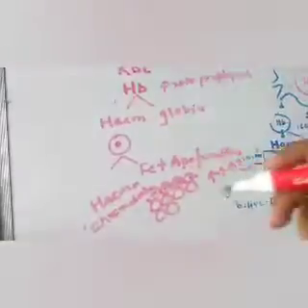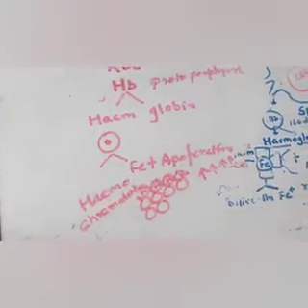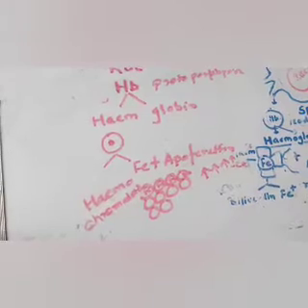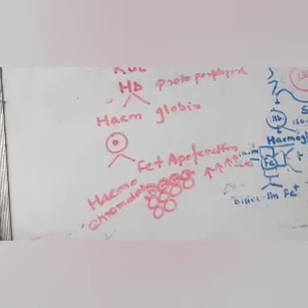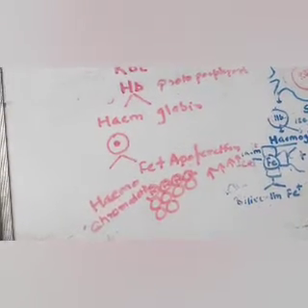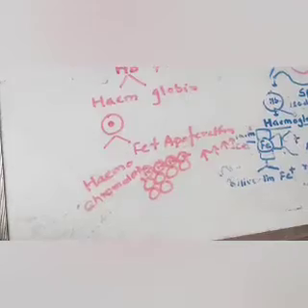So in this way, iron is also reutilized. Some is getting attached to transferrin and some is actually stored in the body. The unrequired form is stored in the body, and that is called hemosiderin. But if the storage exceeds and it starts damaging the organs, then we call it hemochromatosis.